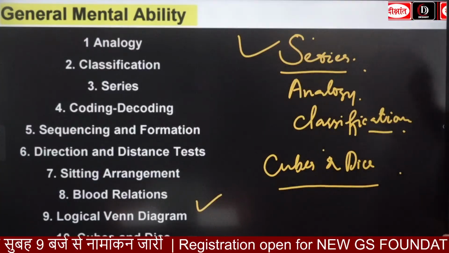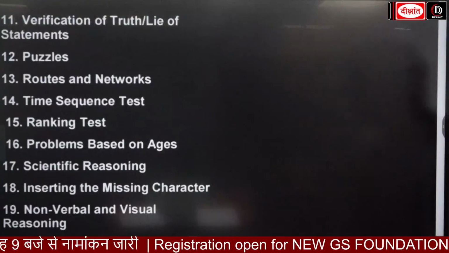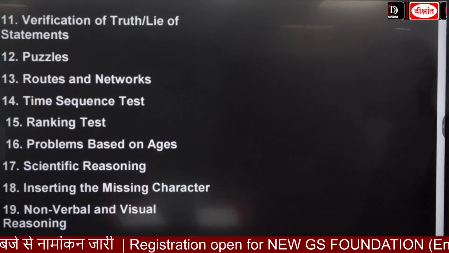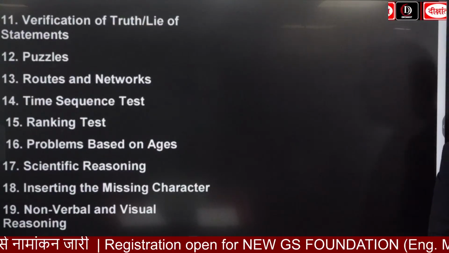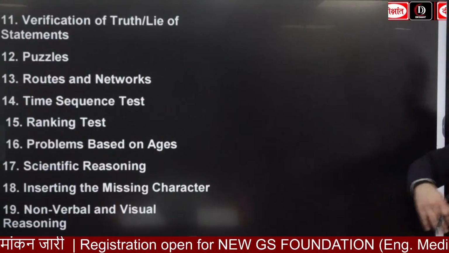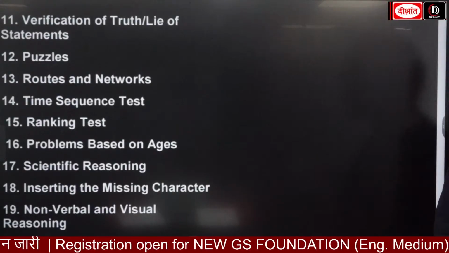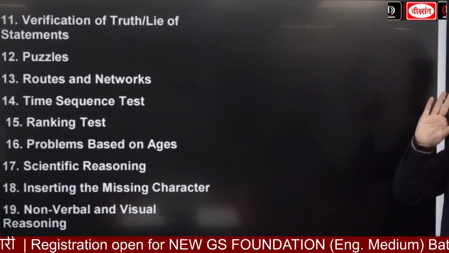So once we have looked at this one guys, एक idea हमें मिल गया, puzzles है, ranking test, problems based on age. These all topics that we are going to cover in our reasoning portion. So मन में बिठा लेना.